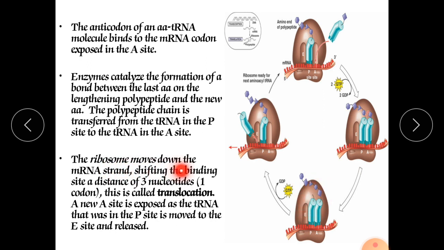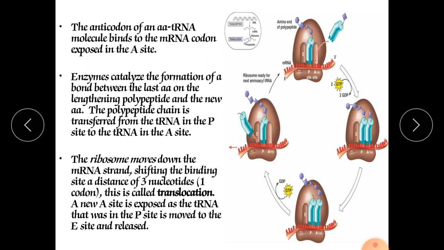The ribosome moves down the mRNA strand, shifting the binding site a distance of 3 nucleotides, and this is called translocation. When the tRNA shifts from the old site to the new site, from the A site to the P site and from the P site to the E site, that shifting is called translocation. Without translocation, the process of translation doesn't occur.